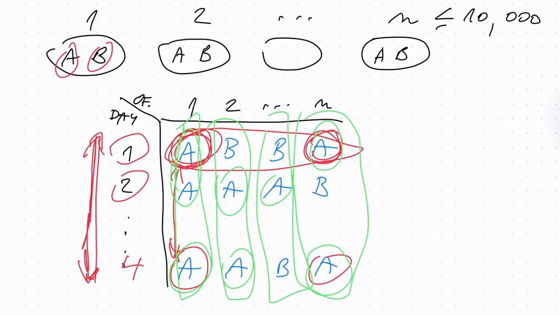All of these subsets have to be incomparable in any valid schedule, because there has to be a day when both are A, so a day where both of the subsets have an element. There has to be AB, there has to be BA, and there also has to be BB. So the full and the empty subset are banned.